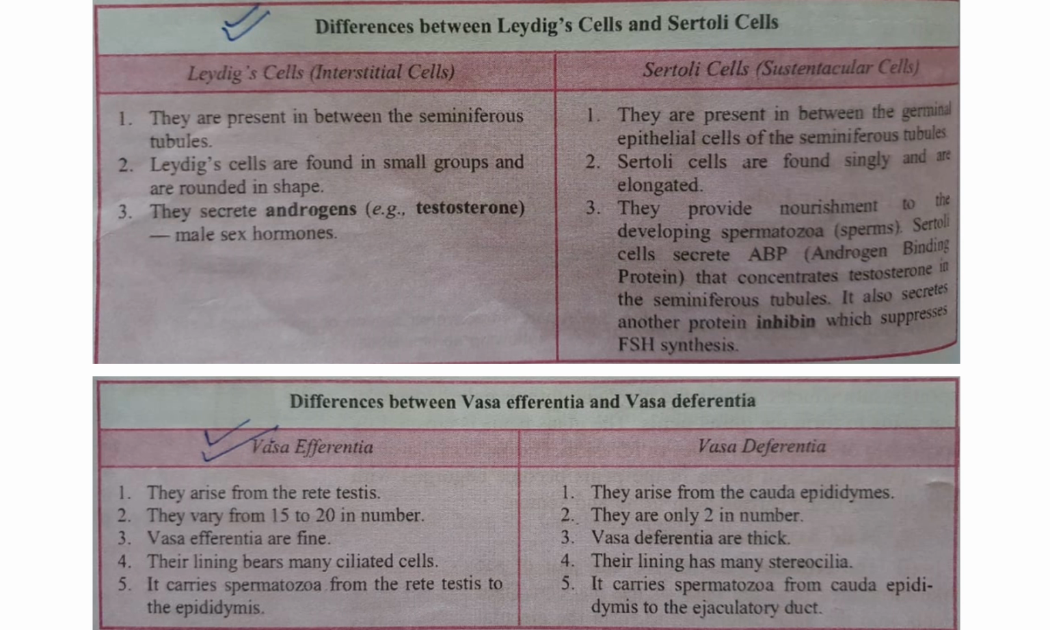This slide is for revision. It shows differences between Leydig cells and Sertoli cells. Leydig cells are present in between the seminiferous tubules and they secrete androgen. Sertoli cells are present in between the germinal epithelium cells of the seminiferous tubule and they provide nourishment to the developing spermatozoa. Next is the difference between vasa efferentia and vas deferens. Vasa efferentia arise from rete testis and vas deferens arise from cauda epididymis. Vasa efferentia are 15 to 20 in number, and vas deferens are only 2 in number. Vasa efferentia are fine, vas deferens are thick, so you have to learn the differences very well.